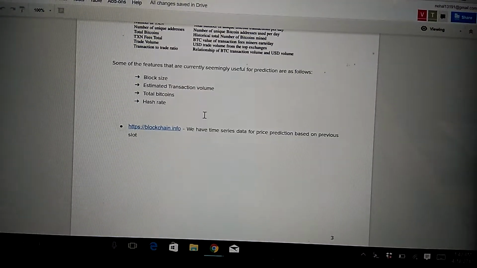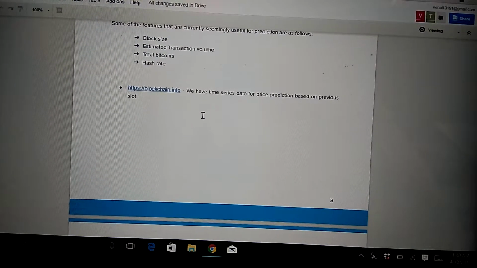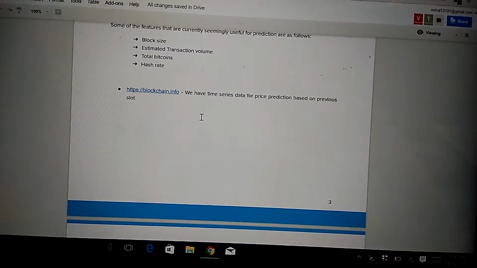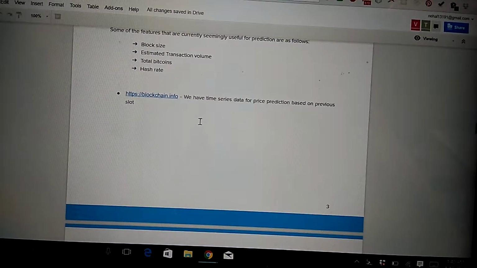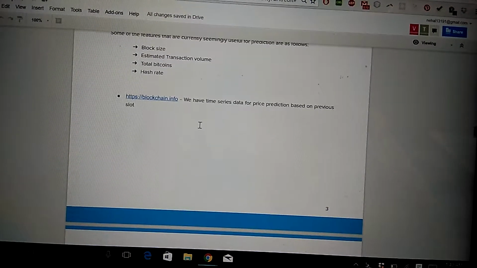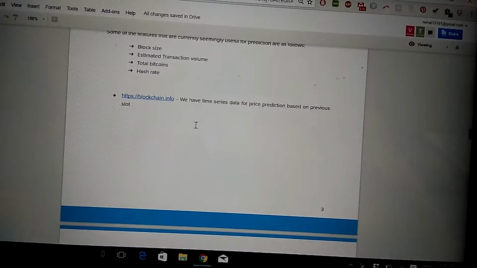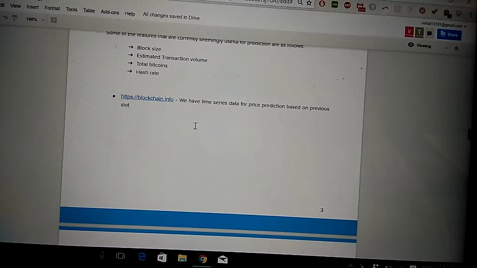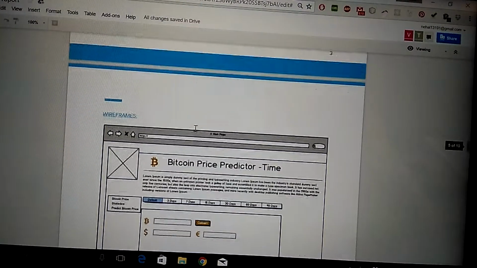That was the classification part, and this next data set would be used to predict the actual price of the Bitcoin based on the time series data, and we would be using the past 30 minutes and past 50 minutes data and so on.